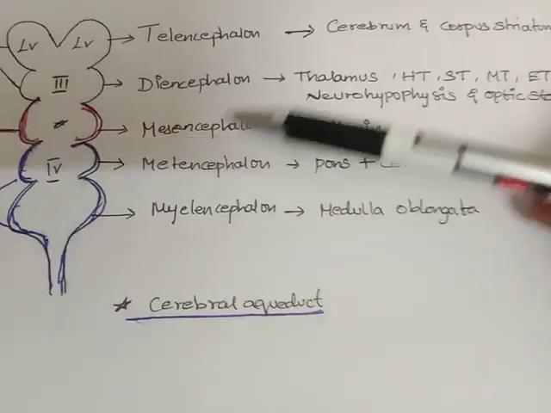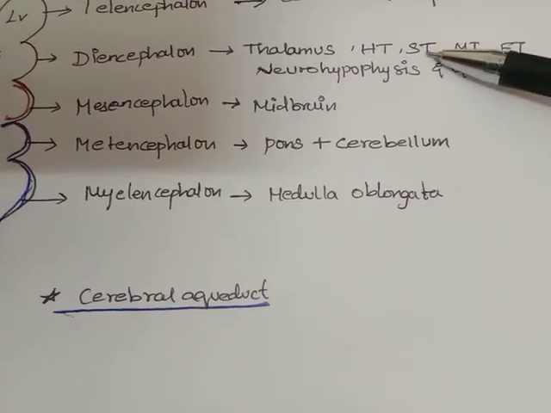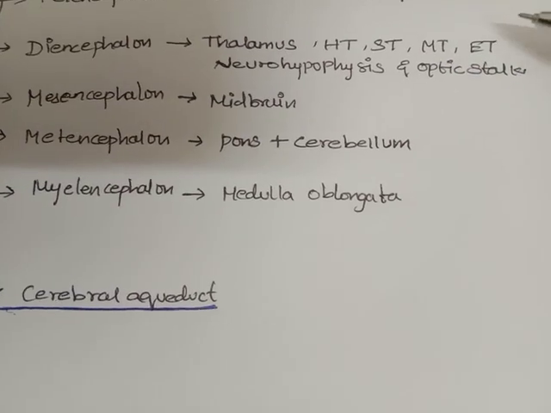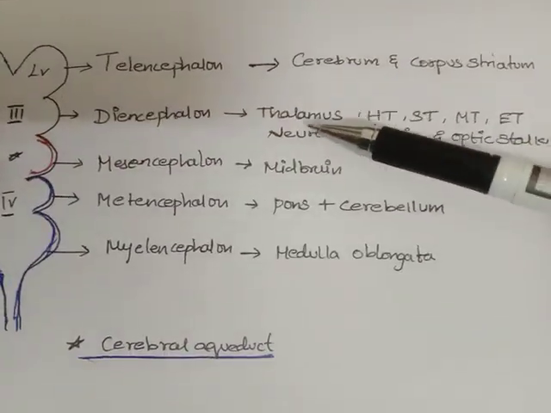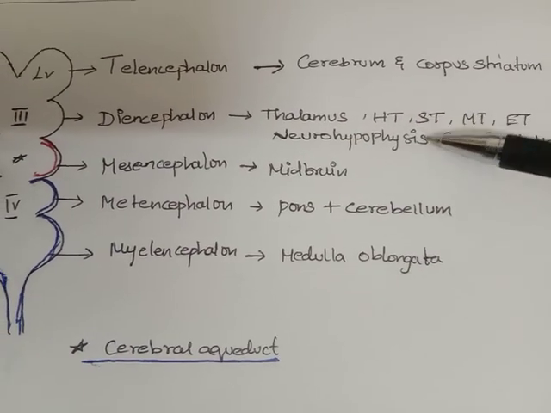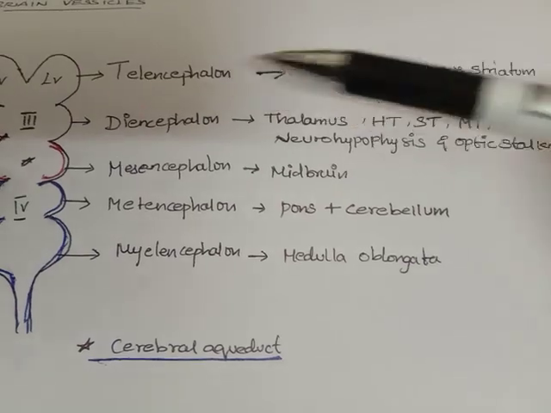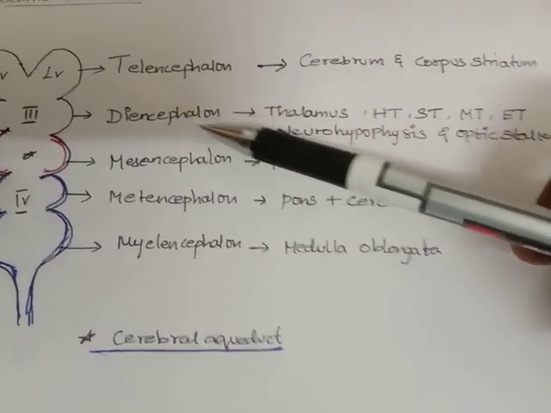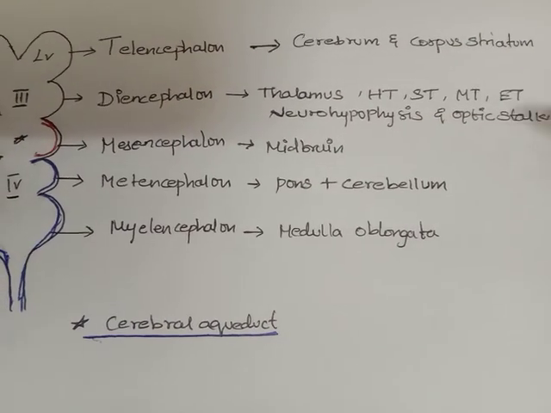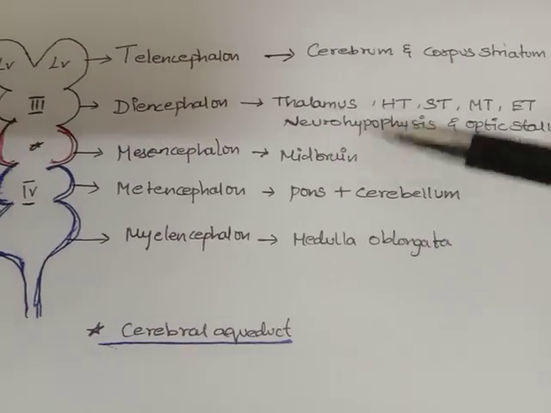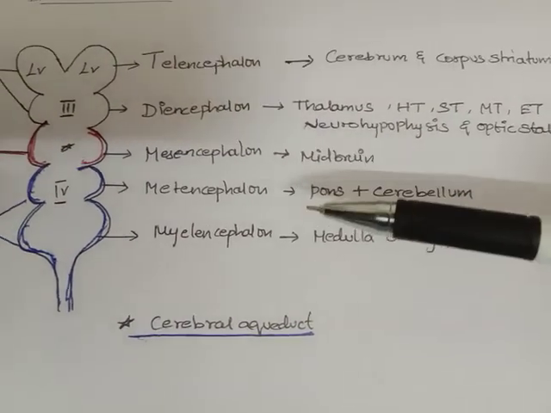This diencephalon contains thalamus, hypothalamus, subthalamus, metathalamus and epithalamus. All these are diencephalon. And this diencephalon also consists of the neurohypophysis and the optic stalk. Neurohypophysis is nothing but the posterior pituitary, which is present in the diencephalon. The optic stalk is also present in the diencephalon.